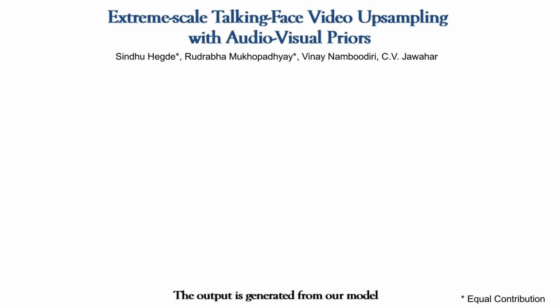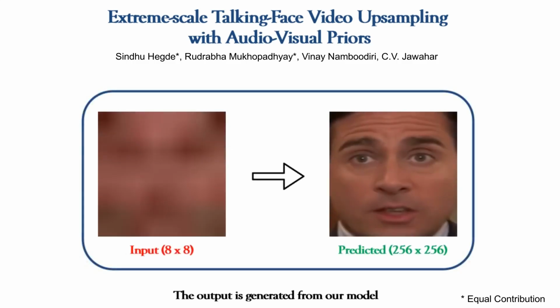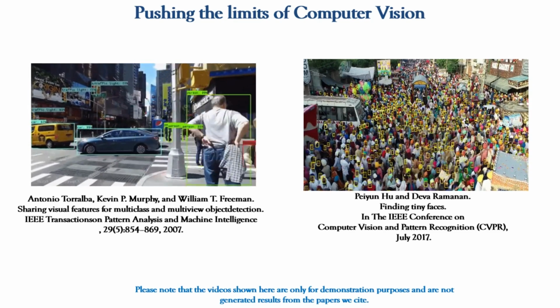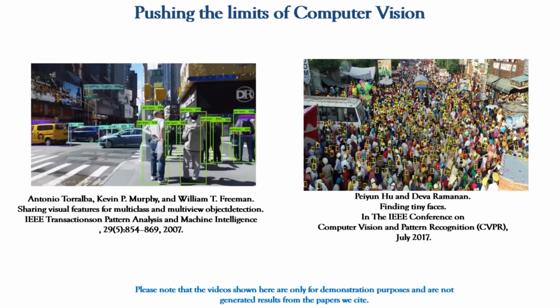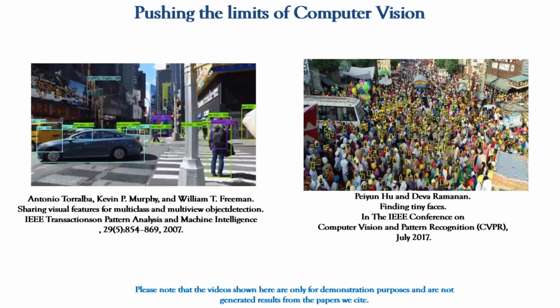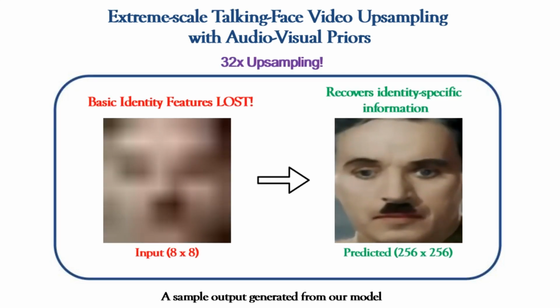Welcome to the demo video for our paper titled, Extreme Scale Talking Face Video Upsampling with Audiovisual Priors. Our researchers have always been fascinated with questions that push the limits of computer vision. From recognizing objects in 30x30 images to detecting faces in a 3x3 image, the field has progressed leaps and bounds. In this work, we investigate the problem of upsampling extremely low-resolution talking face videos by large-scale factors.